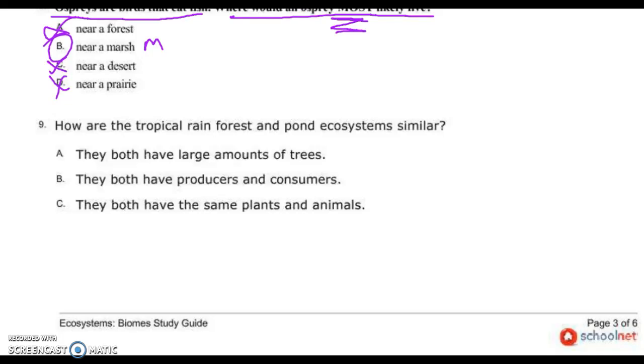How are a tropical rainforest and a pond similar? They both have large amounts of trees. In a pond? Yeah, no. They both have producers and consumers. Yeah. I like that answer. They both have the same plants and animals. No fish in the rainforest. No toucans in the pond.